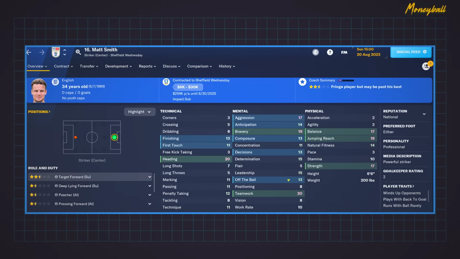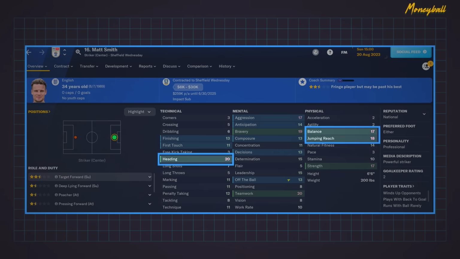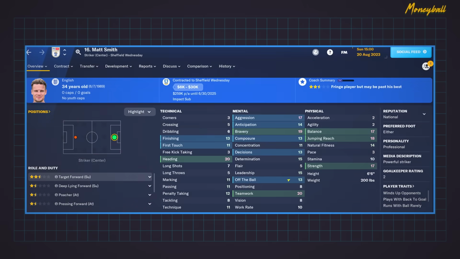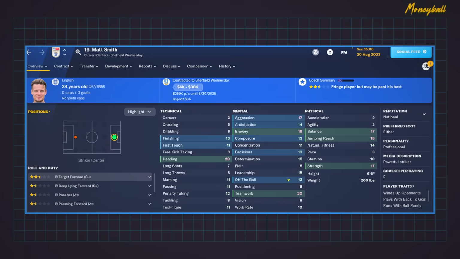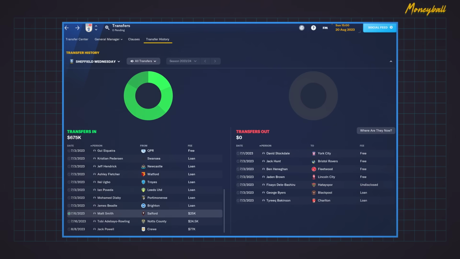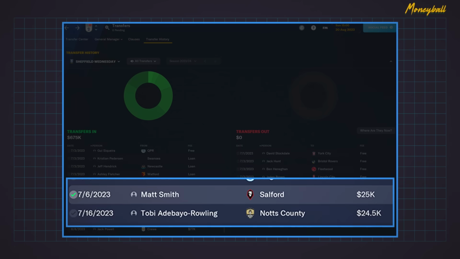And I found this target forward, the 34-year-old Matt Smith. Elite heading, teamwork, jumping reach, and strength. Thankfully, the target forward on support won't use his very low acceleration, pace, and agility. With this sabermetrics approach, I ignored the flaws in these two players' attribute sets. Because of this, I was able to sign them for under $50,000, well within my transfer budget.